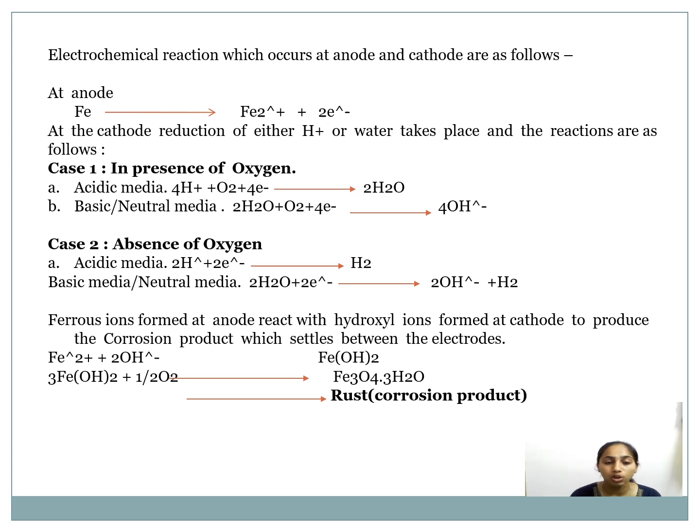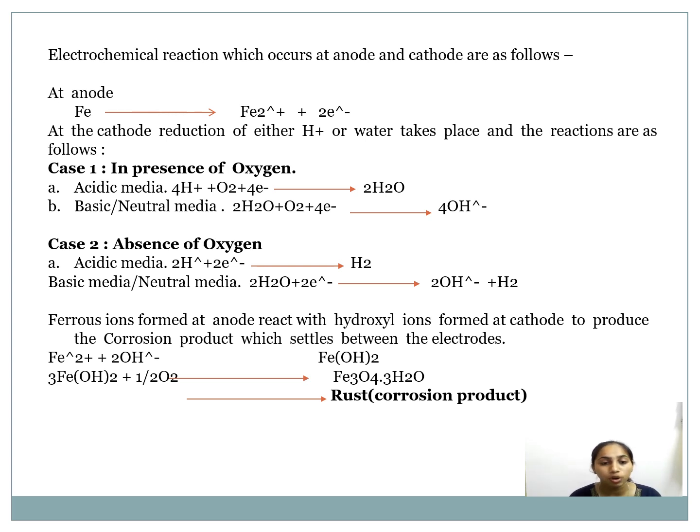In basic or neutral media, 2H2O + O2 + 4e- becomes 4OH-. In case 2, in the absence of oxygen, in acidic media, 2H+ + 2e- becomes H2. In basic or neutral media, 2H2O + 2e- becomes 2OH- + H2.